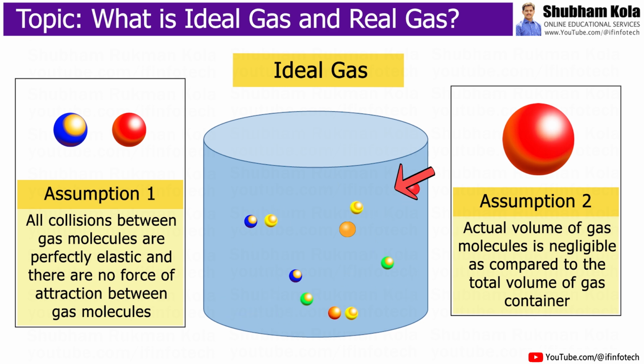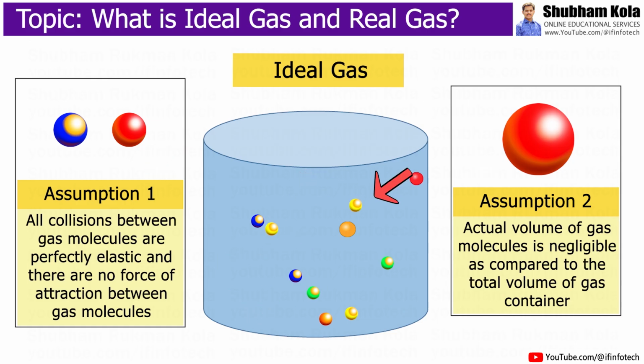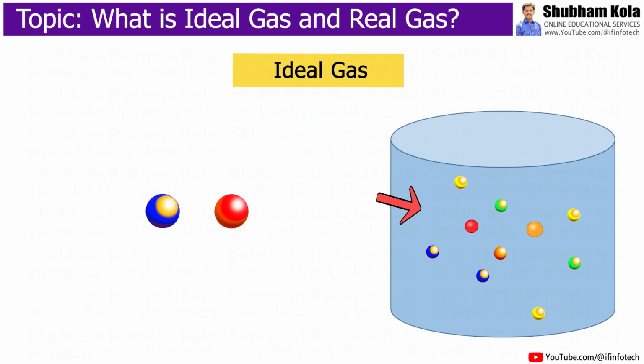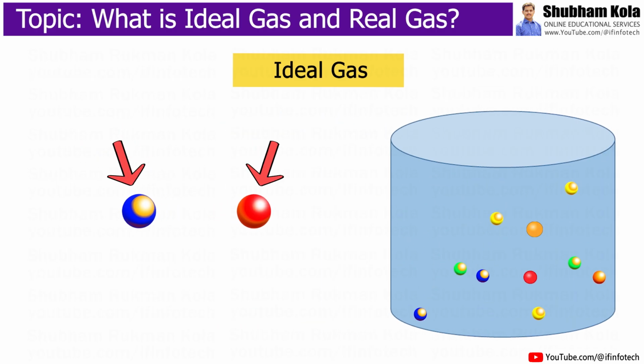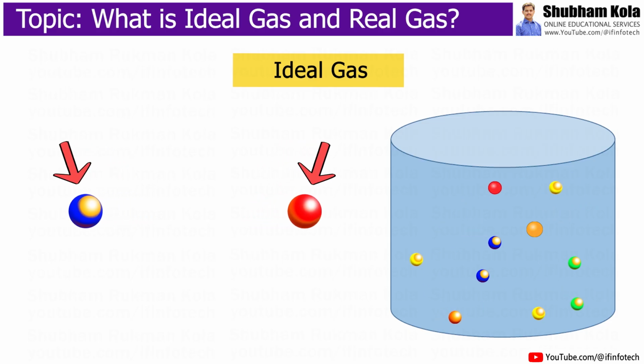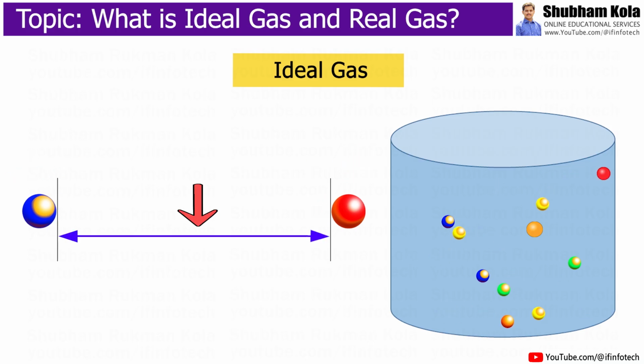These gases can obey these two assumptions at high temperature and low pressure, because the average kinetic energy of gas molecules increases only at high temperature and low pressure. So when we increase the temperature, the kinetic energy of gas molecules also increases. So the gas molecules move faster, and as a result, the gas molecules move far apart from each other and create a large empty space between them.